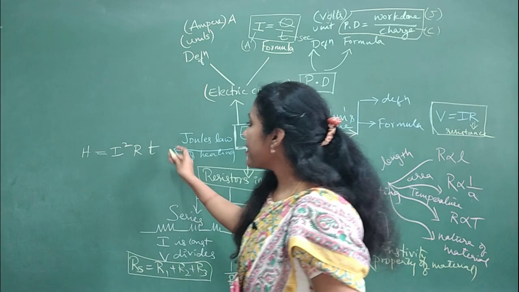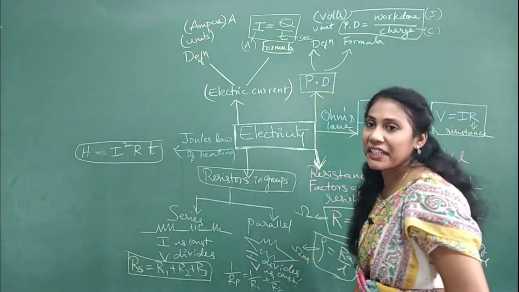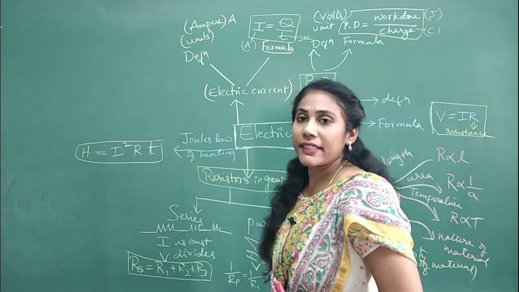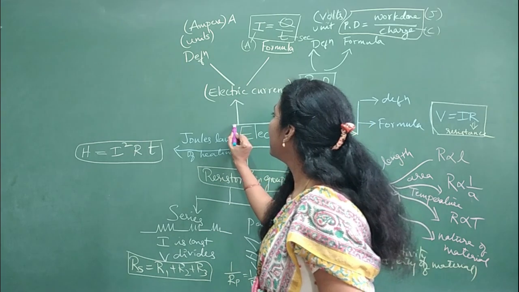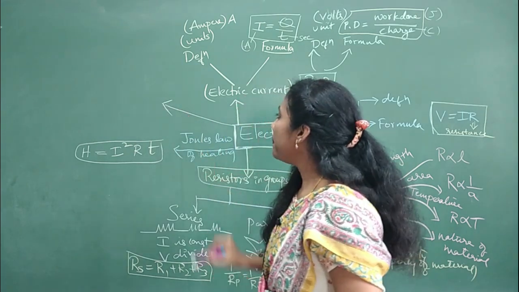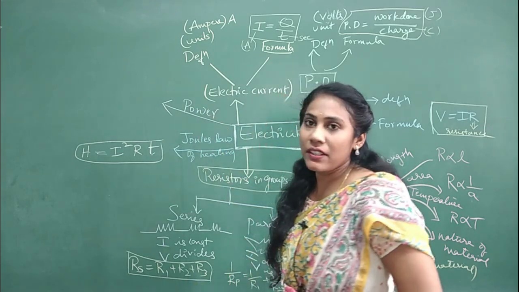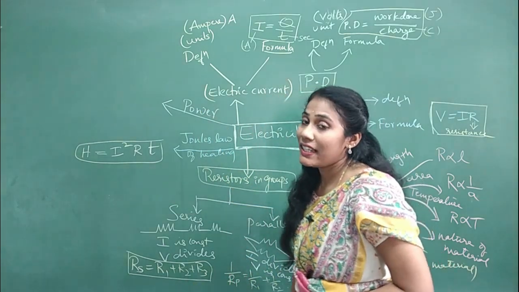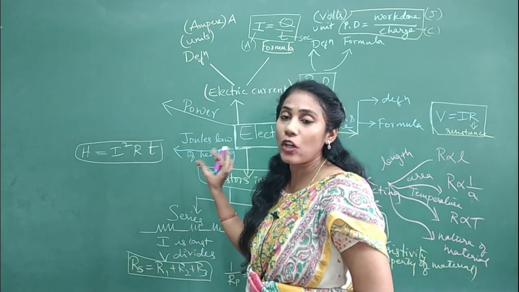This is the formula that you have to remember for Joule's law of heating. Again, an important formula. And coming to the last topic of the chapter, that is power. Problems on power are the most frequently asked model on electricity. So you have to concentrate on power.